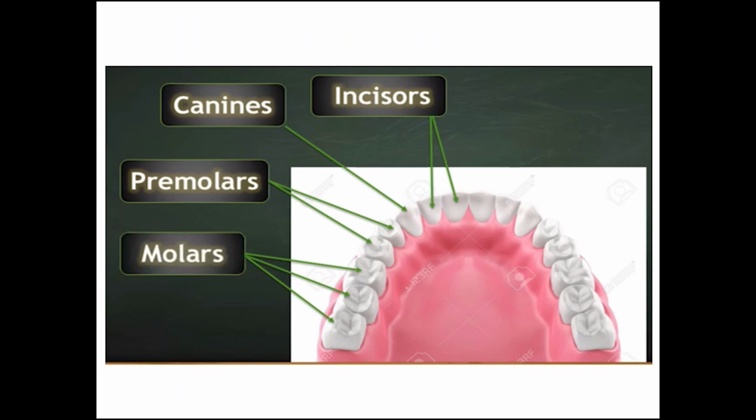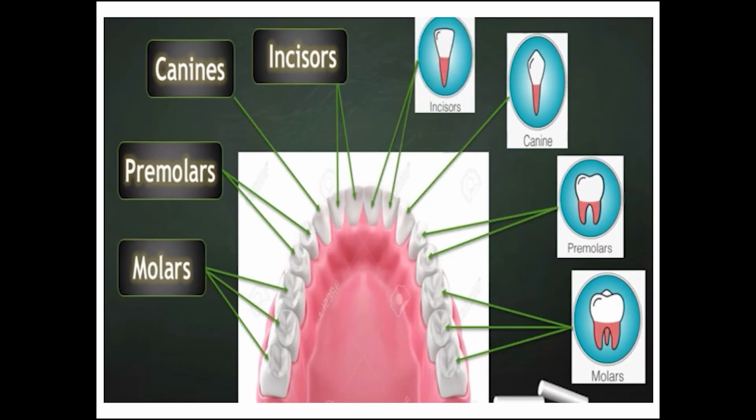Now let us learn more about our teeth in detail. Observe your teeth in a mirror. You will find that the teeth are in different shapes and sizes, and they perform different functions. We have 4 different types of permanent teeth. They are incisors, canines, premolars, and molars. Once again, the 4 types of teeth are incisors, canines, premolars, and molars.